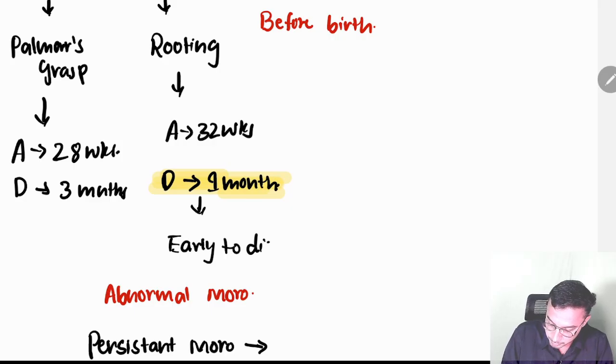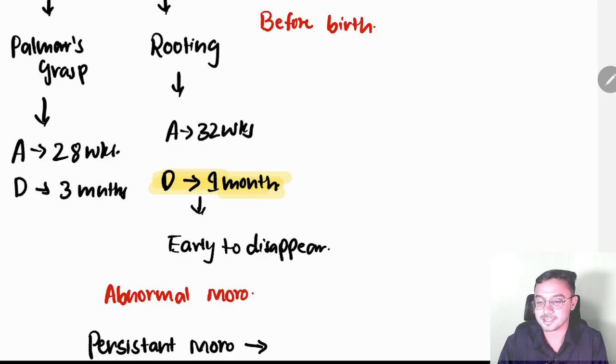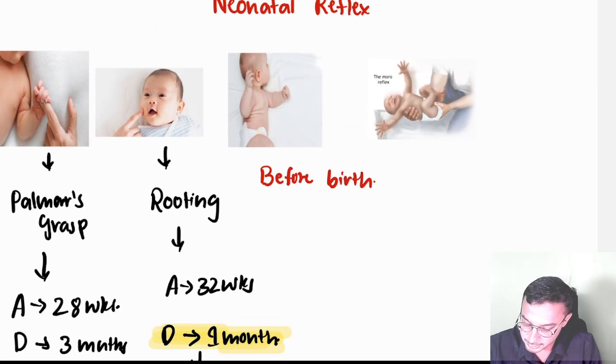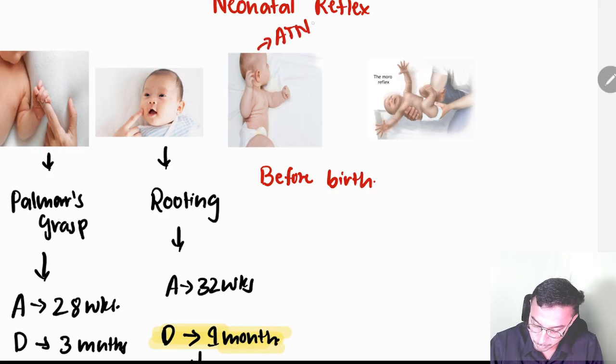Early to disappear. Okay, name the reflex which doesn't disappear, that I will teach you, that is the parachute reflex also, right? And next, this is ATNR. What do you mean by this ATNR? Asymmetrical tonic neck reflex. Okay.